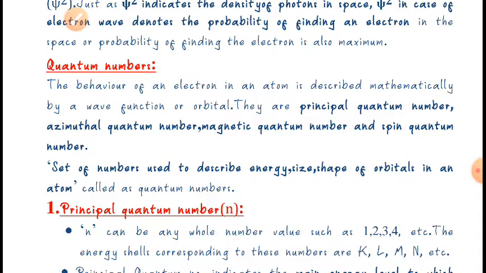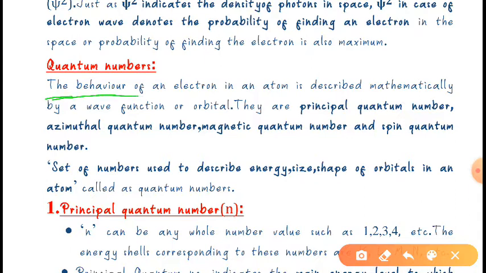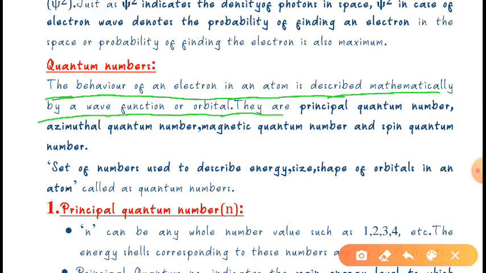Now, regarding quantum numbers, the behavior of an electron in an atom is described mathematically by the wave function or orbital. These are the principal quantum number, azimuthal quantum number, magnetic quantum number, and spin quantum number. So what is a quantum number?